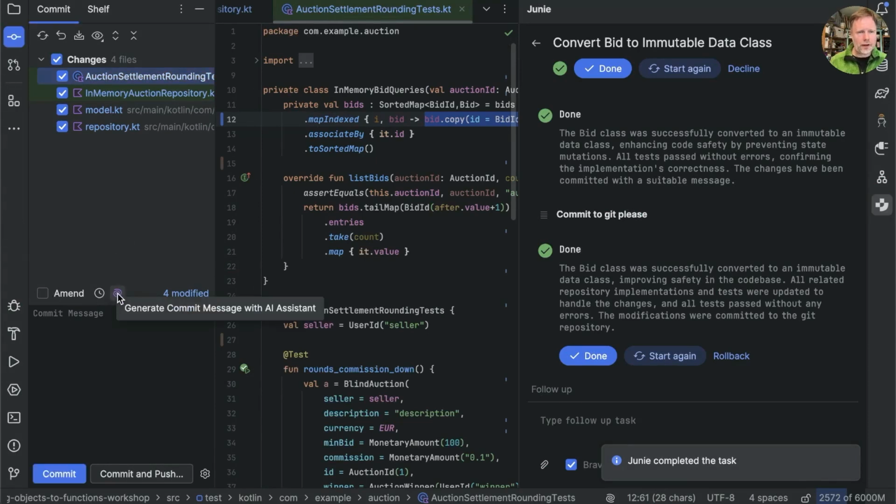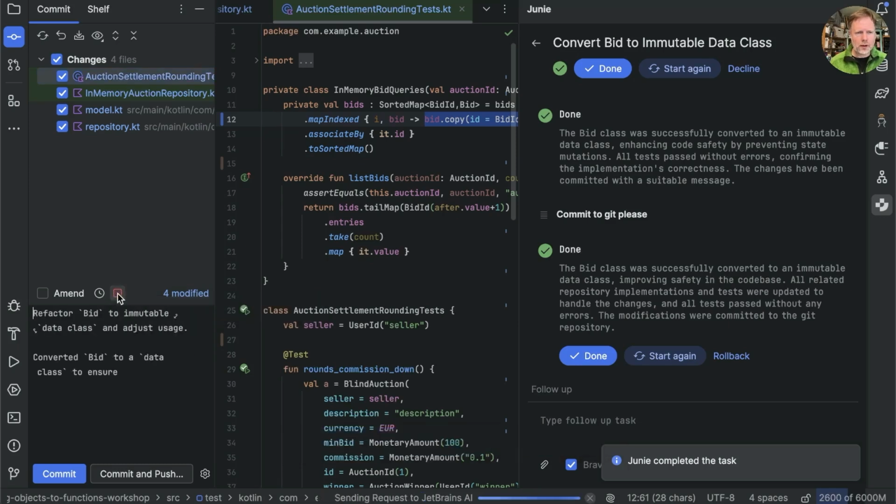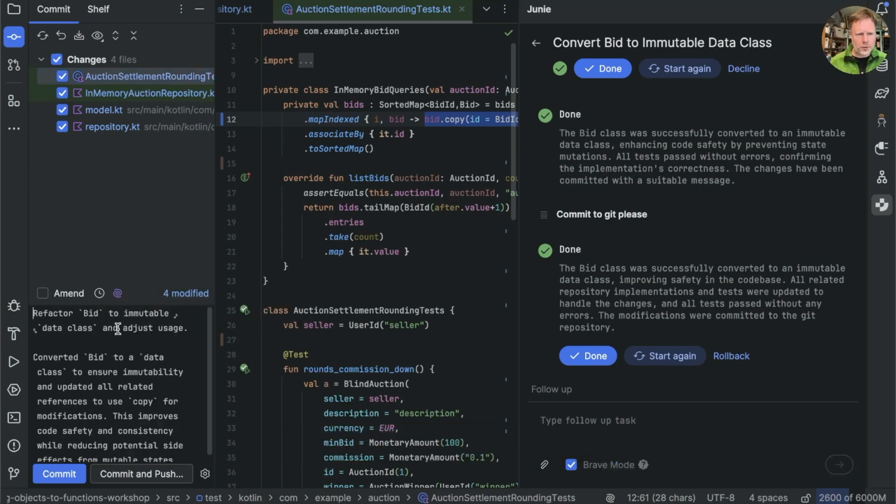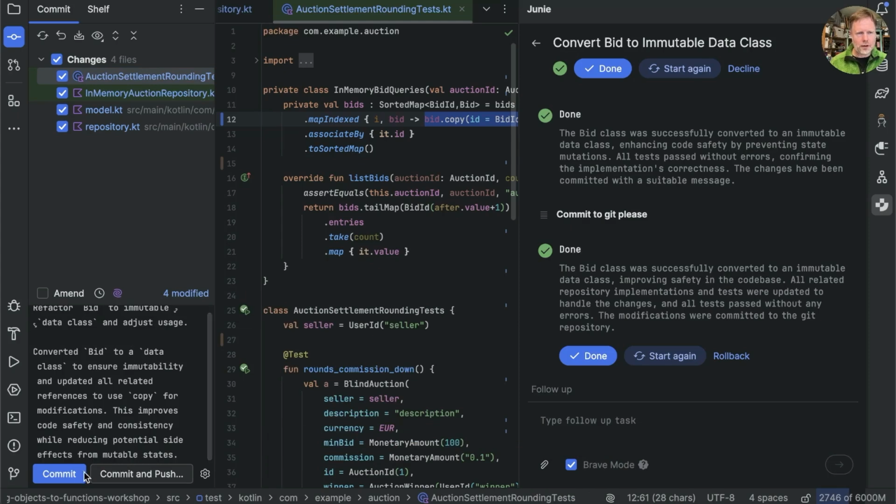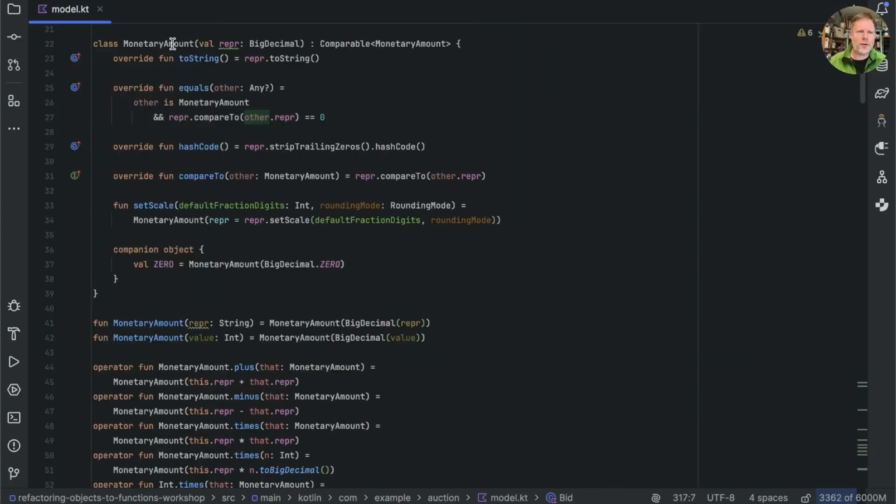Okay, let's ask AI Assistant for a message. It says refactor bid to immutable data class and adjust usage. Jolly good. Let's commit that. Okay then, back in model.kt, here's MonetaryAmount.